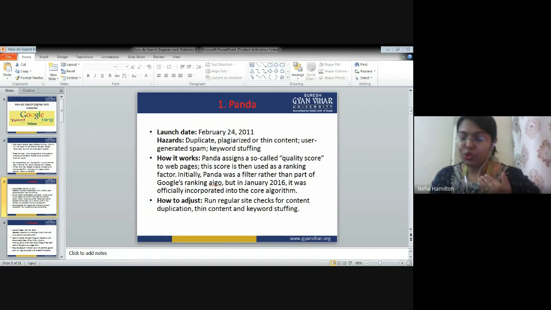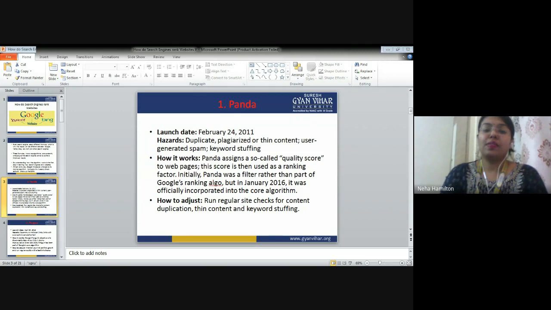Take a printout of that page and highlight how many times the keyword is used. Then calculate the percentage of keywords against your total words. If it is more than 5%, then give instructions to your content writer to decrease the total number of keywords, because overusing keywords, overstuffing of keywords, makes your content low quality and thin content, and again Panda is going to pull your ranking down.